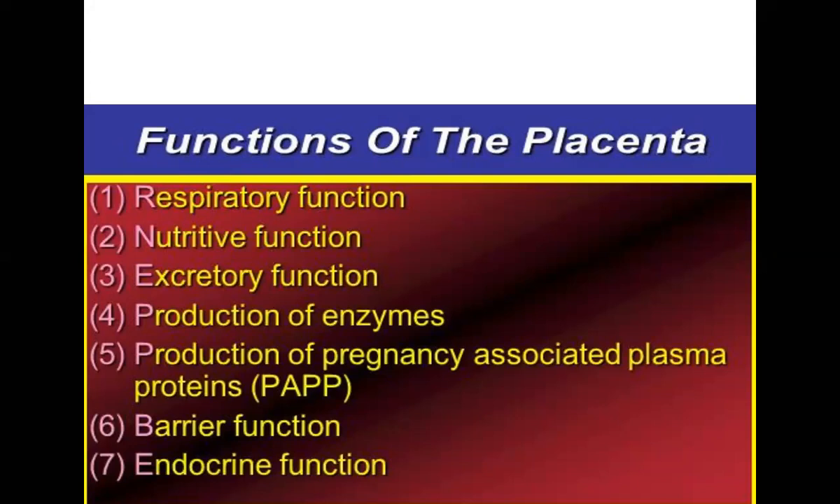Then production of enzymes, and the production of pregnancy associated plasma proteins. It also acts as a barrier, and it has an endocrine function, as we have already seen in the previous slide, that is HCG, human chorionic gonadotropin. The placenta also releases estrogen, progesterone, and HPL. So that is the release of hormones, the endocrine function done by the placenta.